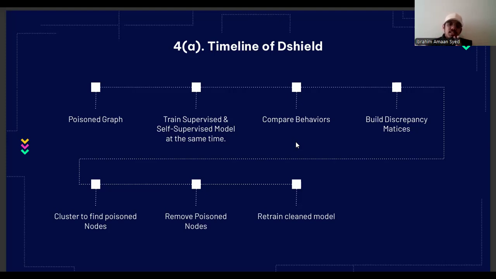Once the discrepancies are computed, clustering algorithms are applied to them to identify groups of nodes that behave similarly. And we also make a list of those which deviate from the normal patterns. Then the next step is to remove these poisonous nodes selectively and finally do a clean model training, which is done only using the remaining trusted nodes.